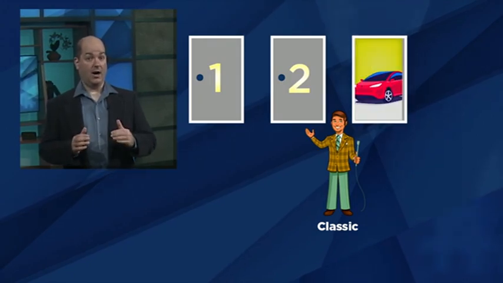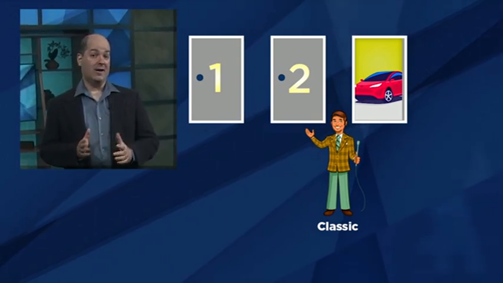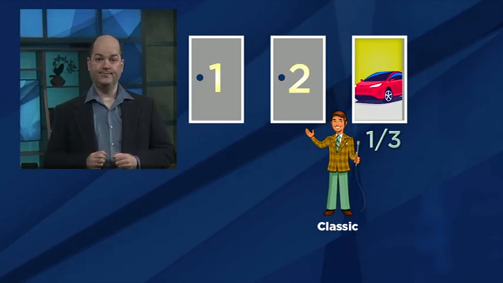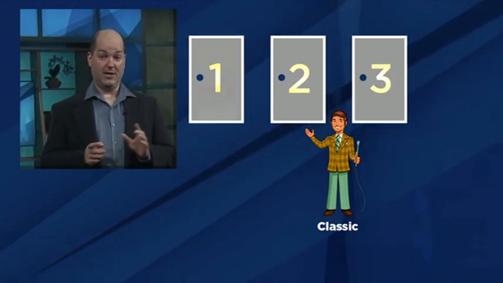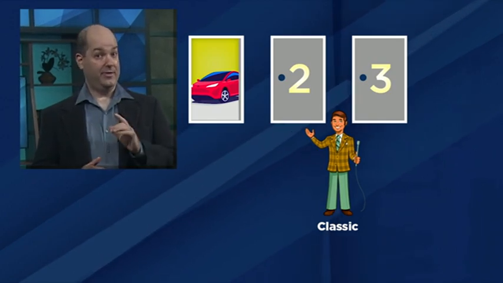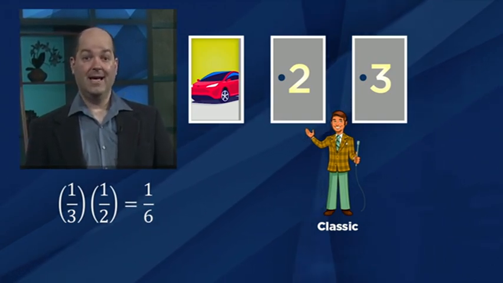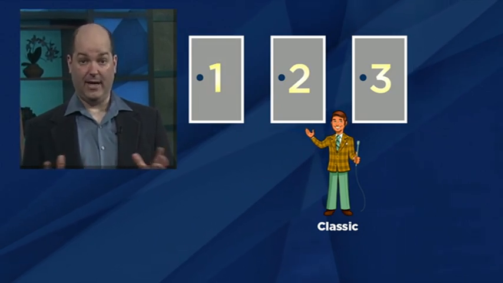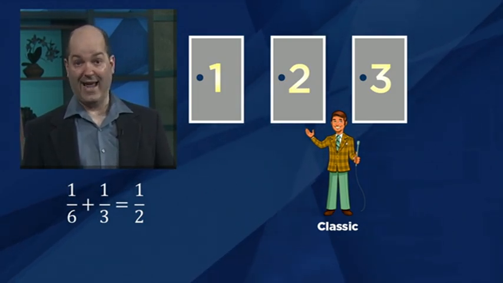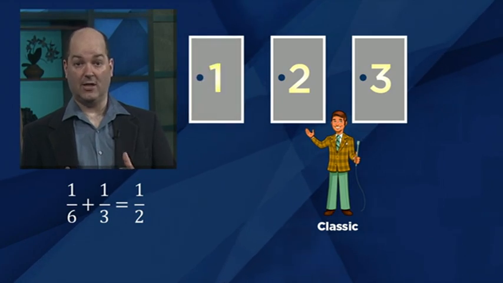It could be that the car is behind door 3, and then Monty is forced to open door 2. And since the car is behind door 3 1/3 of the time, this scenario has probability 1/3. Or it could be that the car is behind door 1, and then a mental coin toss led to Monty choosing door 2. This scenario has probability 1/3 times 1/2, which is 1/6. Since these scenarios are independent of one another, we can just add the probabilities to get 1/6 plus 1/3, which is 1/2. So when you choose door 1, classic Monty opens door 2 and shows a goat half the time.